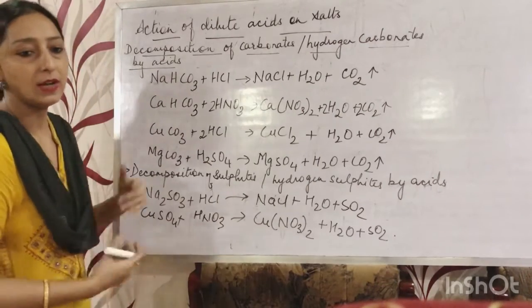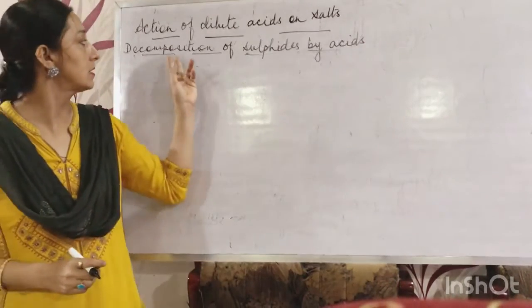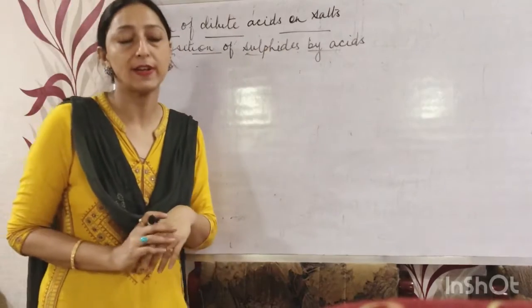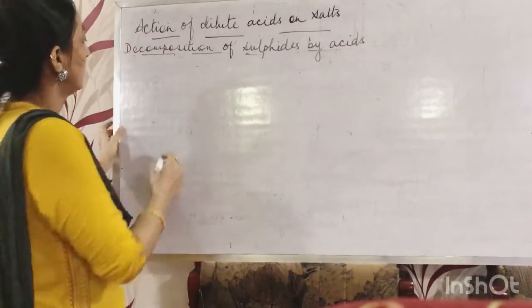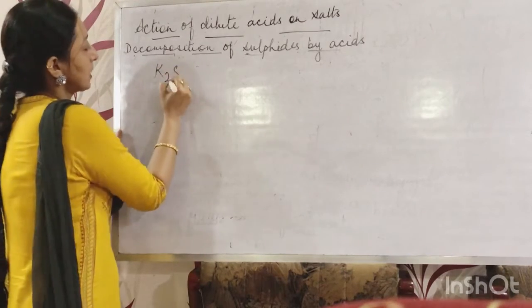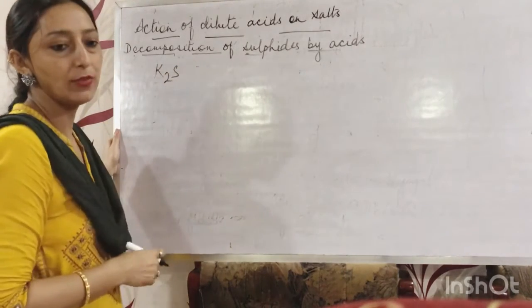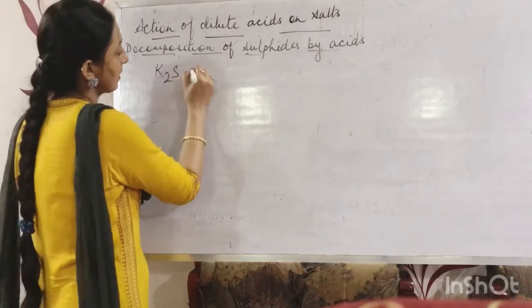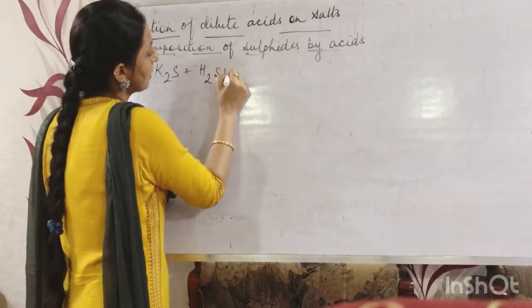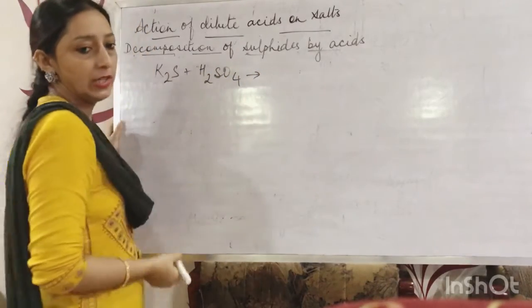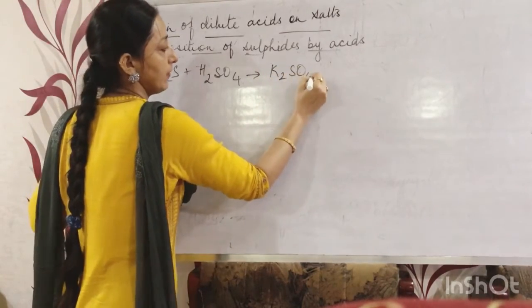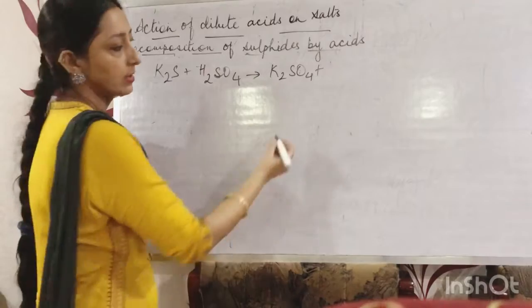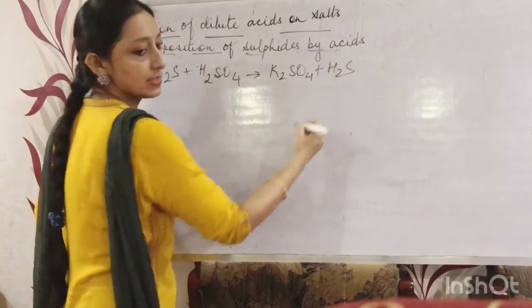Now the next topic is decomposition of sulfides by acid. We can take K2S, potassium sulfide. Potassium sulfide, when it reacts with an acid, sulfuric acid, H2SO4, will give potassium sulfate along with hydrogen sulfide gas.